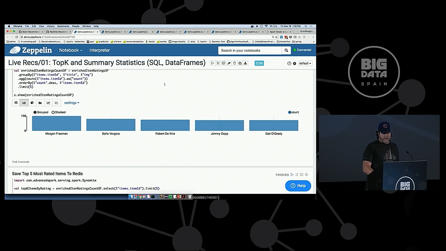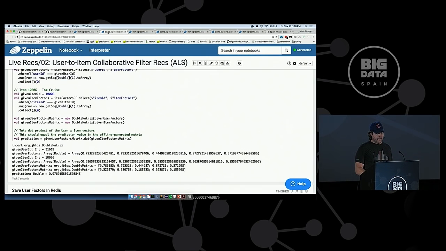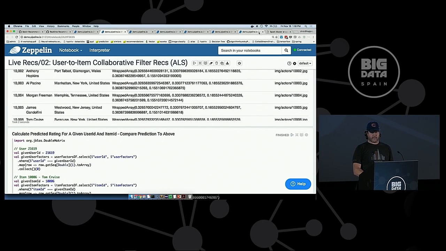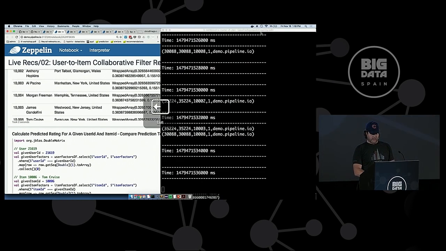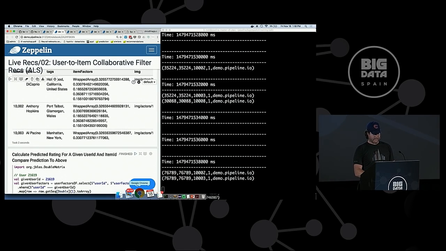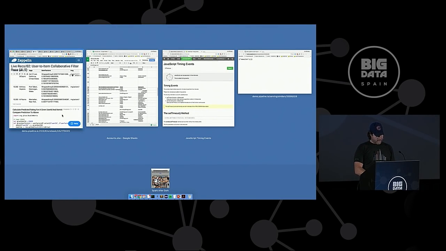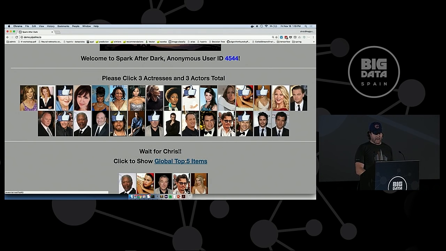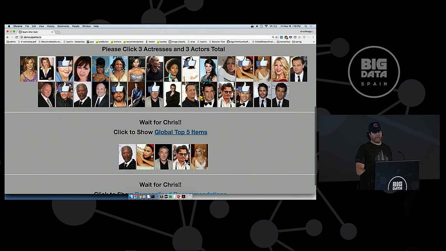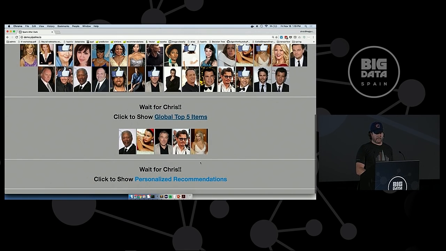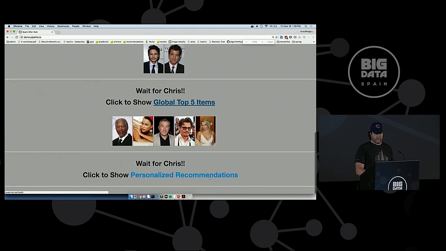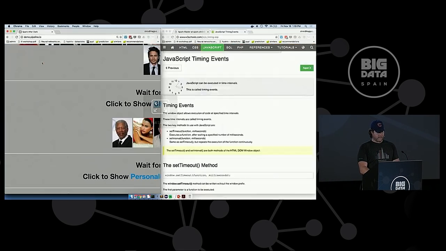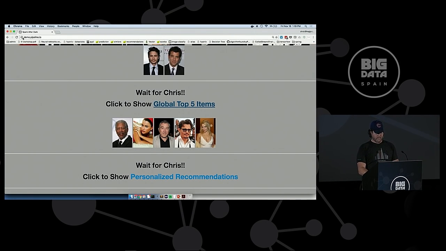Looks like Johnny Depp. Okay, so let's go to the next notebook. So here's where things get in. Oh, and so now that we've actually done that, we should be able to, in your app, let's see, global top 5. Boom. So these are the same 5 people that we just saw, right? Okay, so this says wait for Chris, that's me. We're going to do notebook number 2.